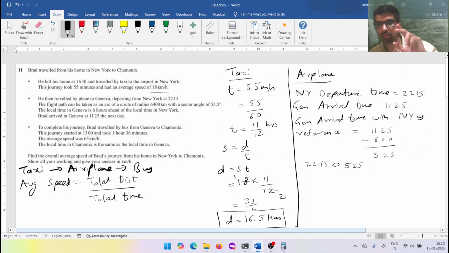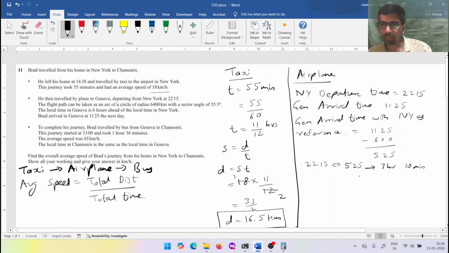I'll do both methods, the 24-hour method and also the 12-hour method. I'll take the 12-hour method first. This is 10:15. This is 5:25. Let's count: 11:15, 12:15, 1:15, 2:15, 3:15, 4:15, 5:15. From 5:15 to 5:25 is 10 minutes. So you've got 7 hours, 10 minutes.